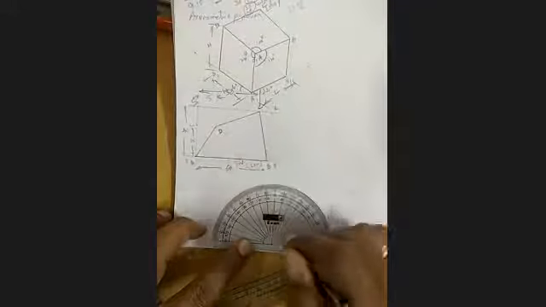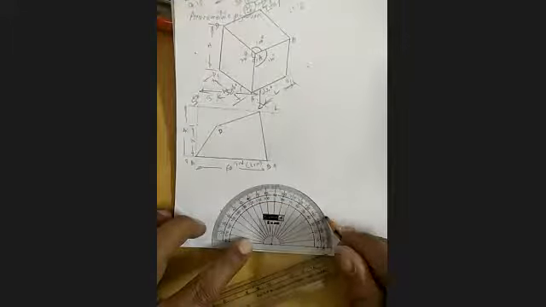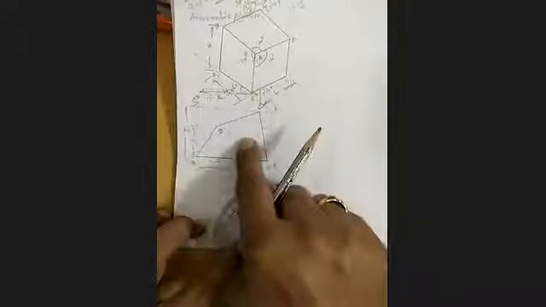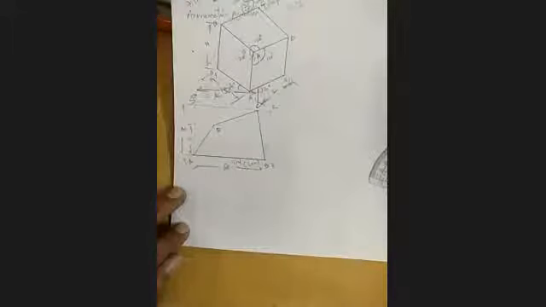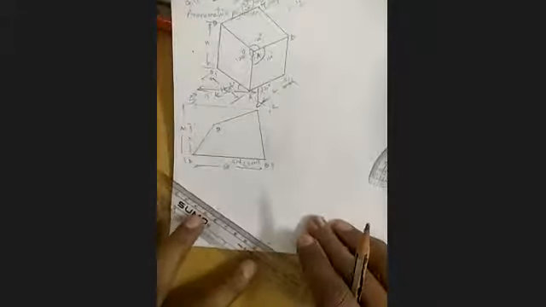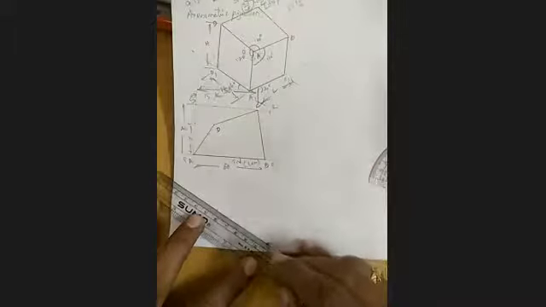Compulsorily draw this, and draw this. Sir, he has given it, but we converted this from non-isometric to isometric. Compulsorily, both figures should be adjacent. You can put it below, above, or side by side, no problem. But both should be visible. That is a must.